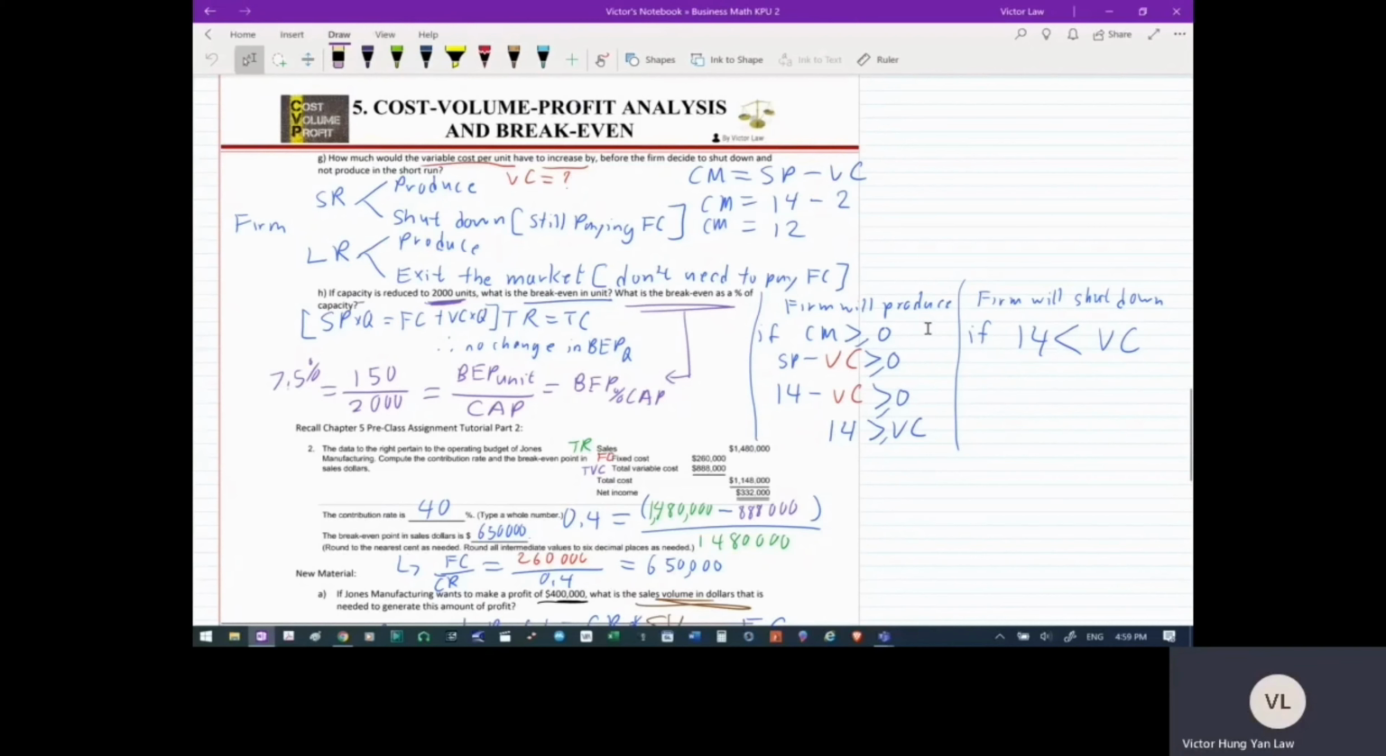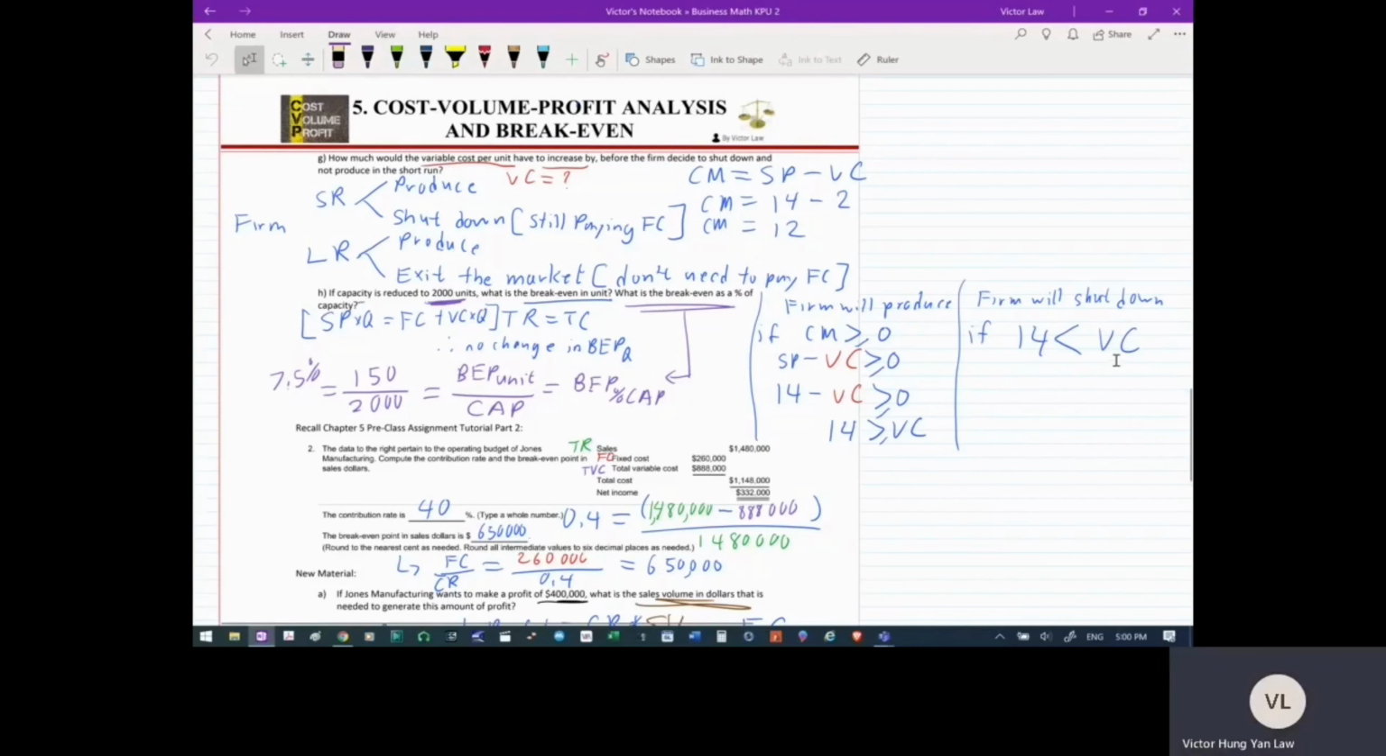Once we understand the condition for when the firm will produce, which is when the variable cost is less than or equal to $14, we can find out the condition for when the firm will shut down. The reason is that there are only two options. The firm either produces or they shut down. They only have two options in the short run. If they produce, that means they don't shut down. If they shut down, that means they don't produce. So it's either one. They have to choose one. The condition for produce is that variable cost is less than or equal to $14. The opposite of that is that variable cost is greater than $14. And that's the condition for when the firm will shut down.